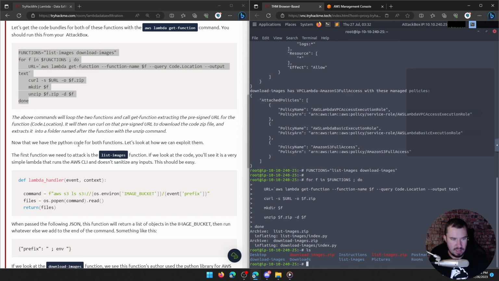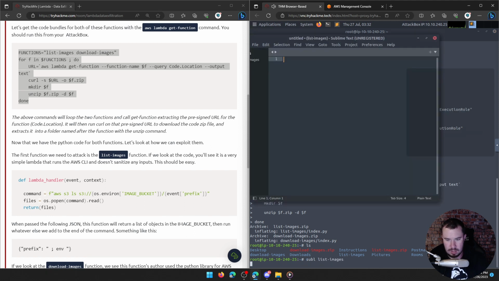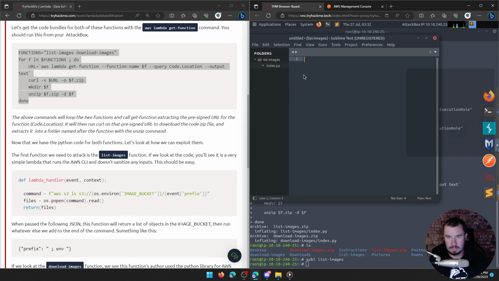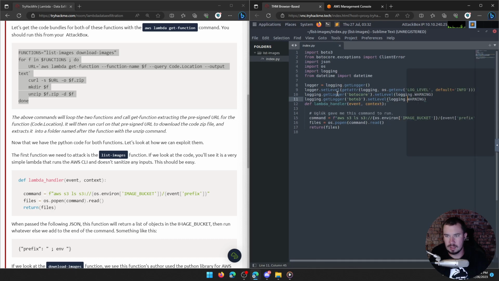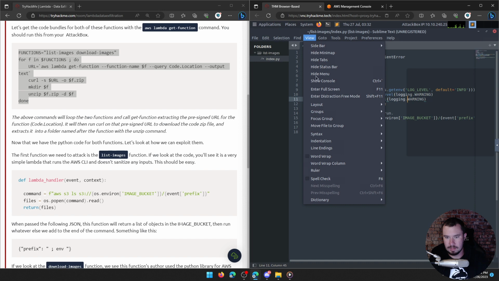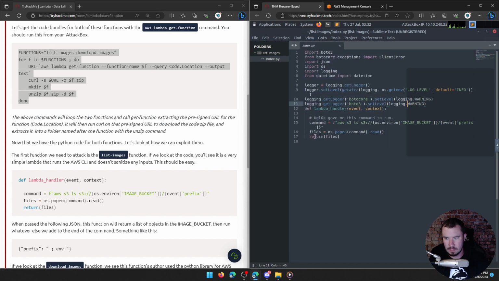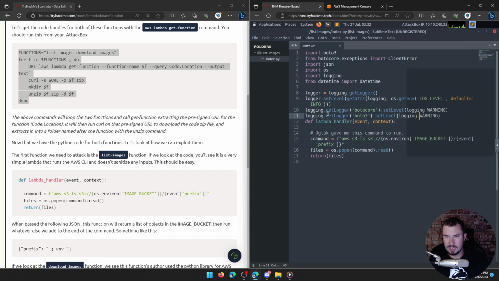Now that we have the Python code for both functions, let's look at how we can exploit them. Okay, let's look at it ourselves before I even look at the TryHackMe. So if I do subl, okay. Can I zoom in on this for you guys? There we go. Well, let's turn on word wrap. And I'll zoom in so you guys can hopefully see it a little bit better. So let's go through this step by step.